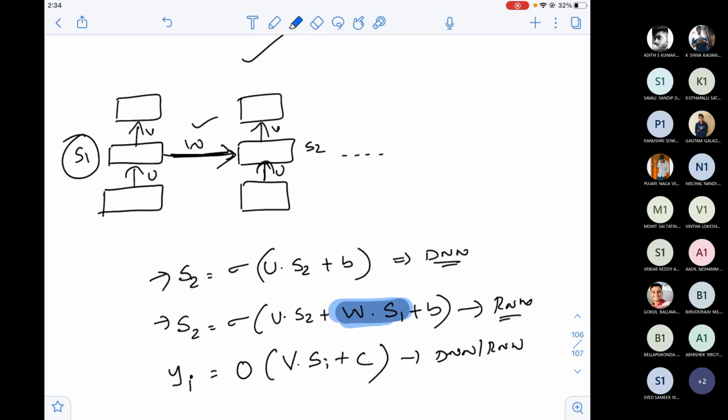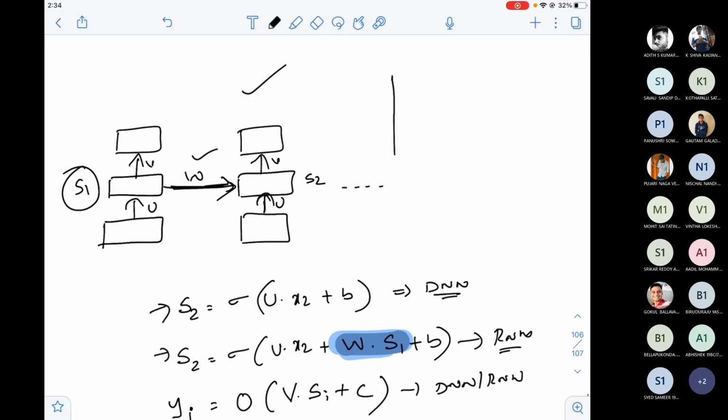Now what is the advantage here? Am I able to reuse? Yes, please tell me. In the S2 equation, is that U into X2 or S2, sir? Yes, it's X2, my typo, thank you. So with these equations, will I be able to achieve my two objectives?